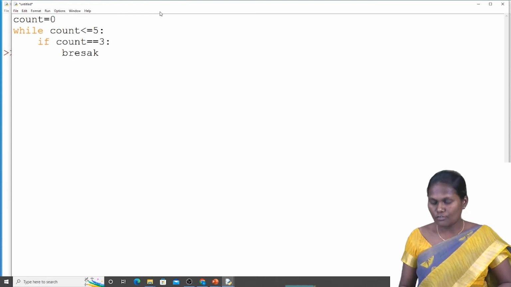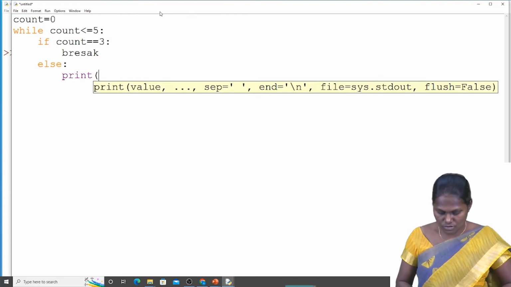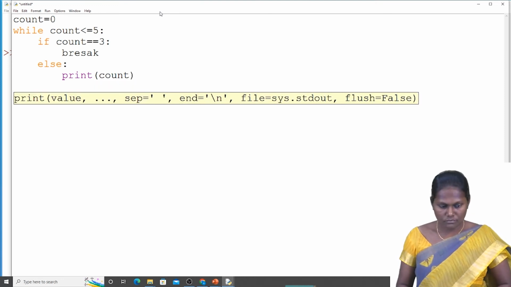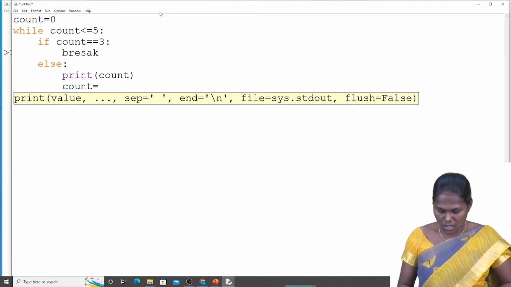Next, if 0 is not equal to 3, then I will go with the else condition. Else, print count. What's the count value? The loop repeatedly executes the program, and repeatedly it goes on with count equal to count plus 1.